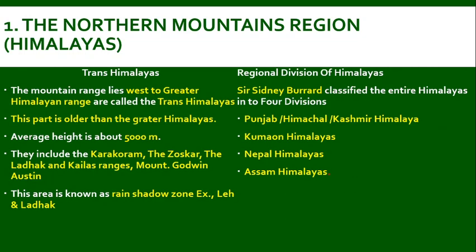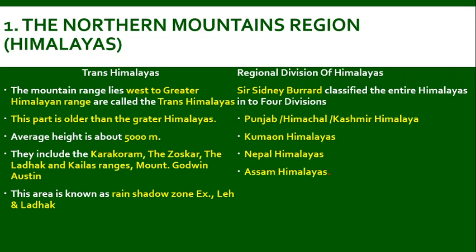The next comes the Trans Himalayas. The mountain range which lies north of the Greater Himalayan range is called Trans Himalayas. This part is older than the Greater Himalayas. The average height is about 5,000 meter. They include Karakoram, the Zaskar, Ladakh, Kailas and Mount Godwin Austin.